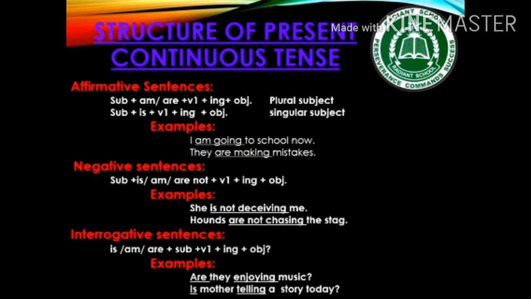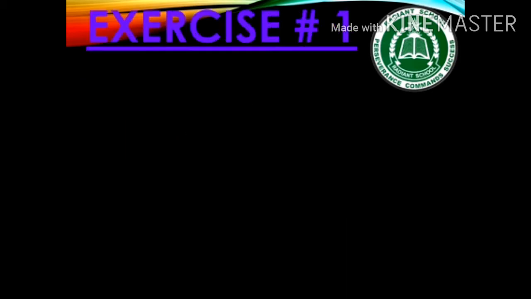In interrogative sentences, the same helping verbs is, am or are come at the start of the sentence and there is a question mark at the end of the sentence. For example, are they enjoying music? Is mother telling a story? Is it clear? That was all about present indefinite and present continuous tense. I hope you have got a good recognition of it. By keeping all the mentioned rules in mind and following the requirements of the syllabus, now it's the time to take a start with the exercise number 1.